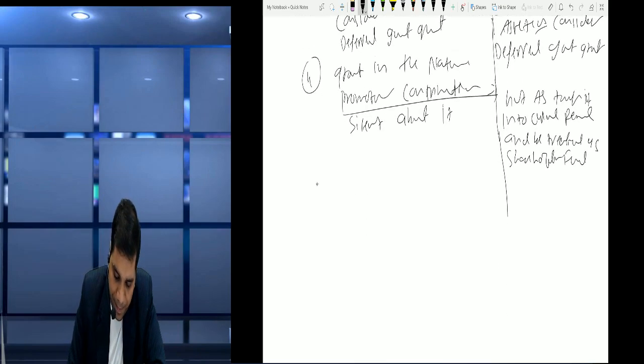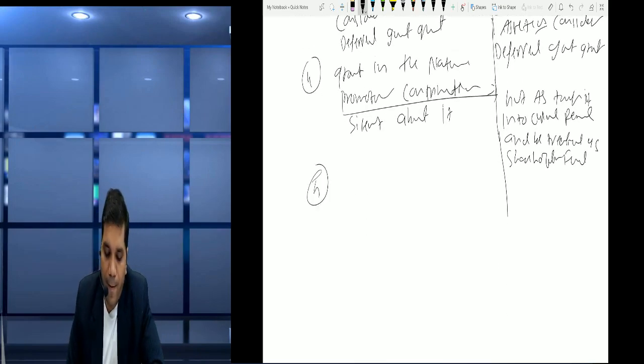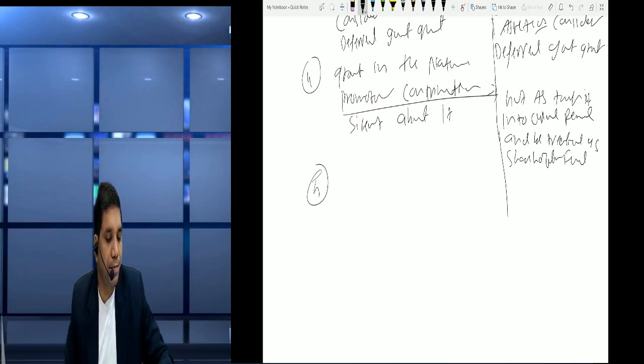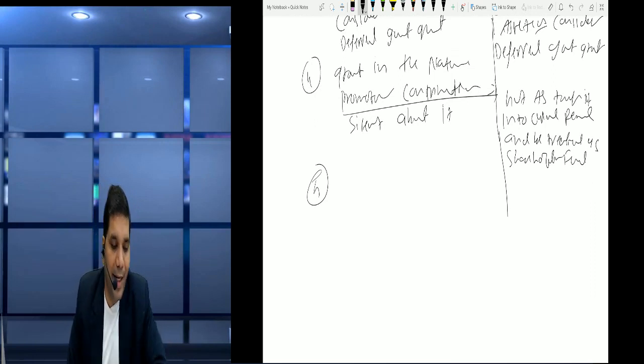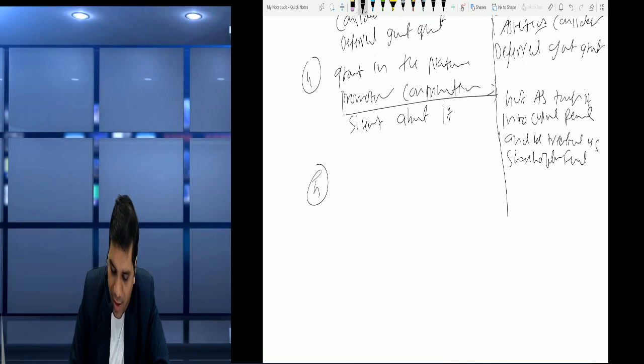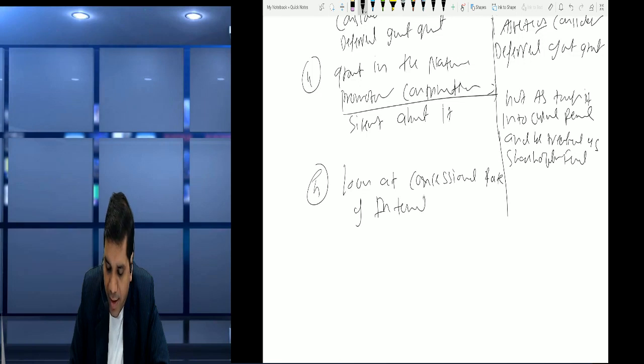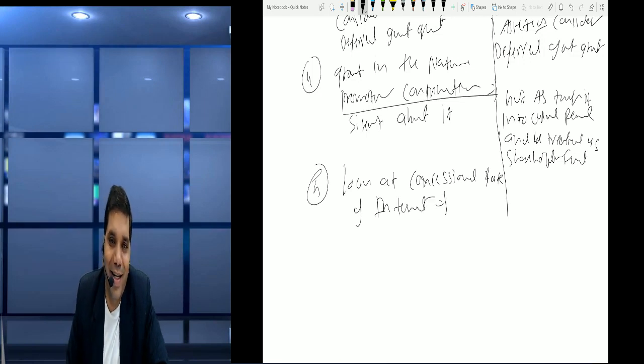Okay friends, next is loan at concessional rate of interest. We just discussed, friends, Ind AS has specified about it that it is a part of government grant as per financial instrument 109, right?